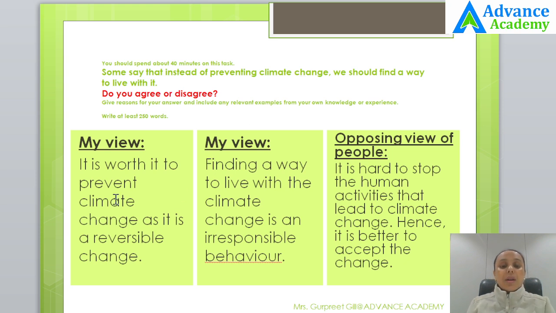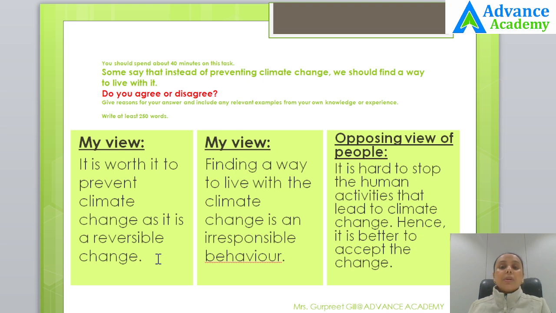So in my first para, I would write that it is worth it to prevent climate change as it is a reversible change. Because we know that climate change is triggered due to human activities, due to industrialization, due to urbanization. So if human activities are leading to climate change, then human activities can be stopped and thereby the climate change can be slowed down or it can be completely reversed also.